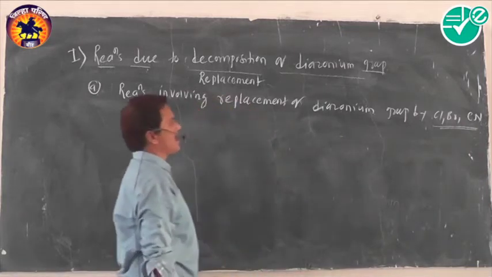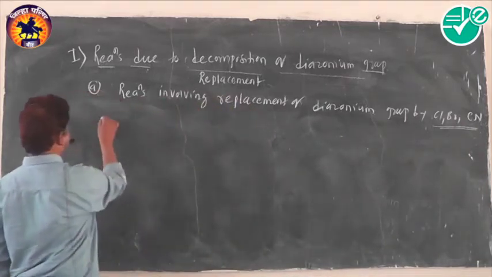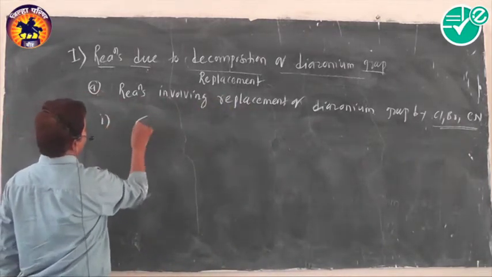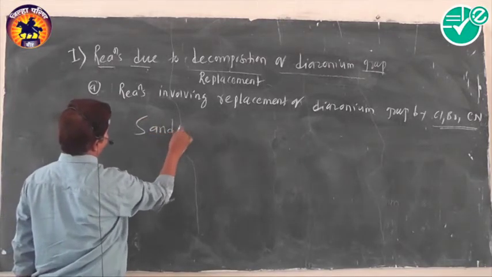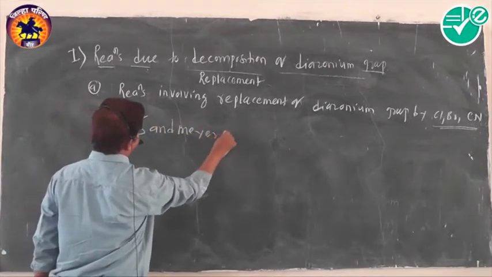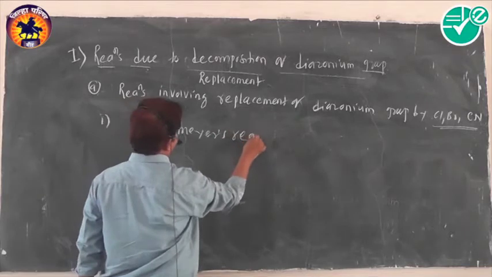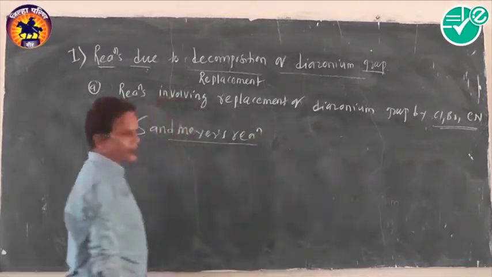Chlorine, bromine and cyanide. In these reactions we can first discuss the Sandmeyer reaction. What happens in the Sandmeyer reaction?